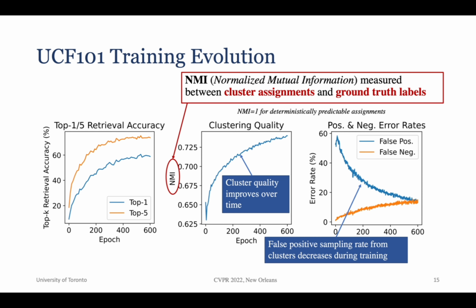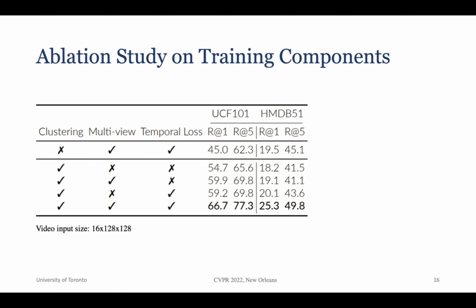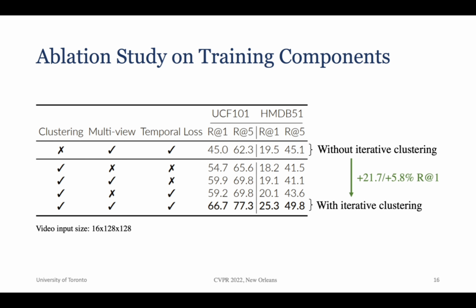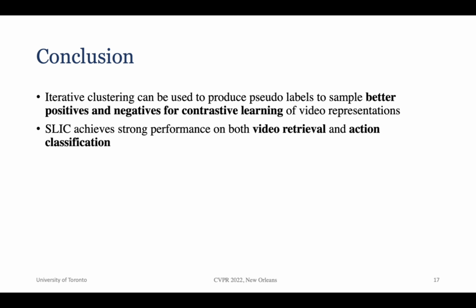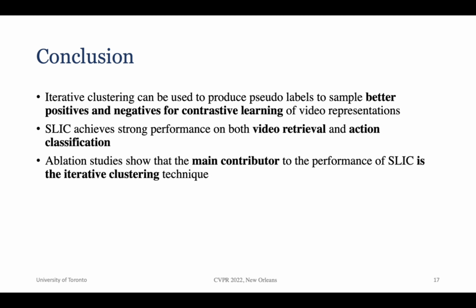To verify that the iterative clustering was the primary contributor to these results, we conducted several ablations where we removed different components of our method. Comparing the first and last rows, we see that the iterative clustering results in 22% and 6% improvement on UCF and HMDB video retrieval, respectively. In conclusion, iterative clustering can be used to produce pseudo-labels to sample better positives and negatives for contrastive learning of video representations. This was validated on 2 downstream tasks, video retrieval and action classification, as well as through ablation studies.